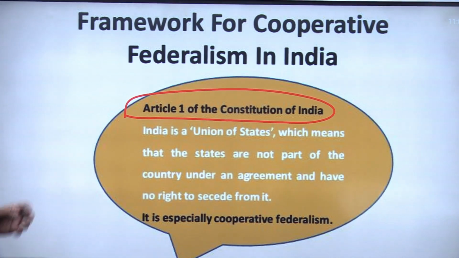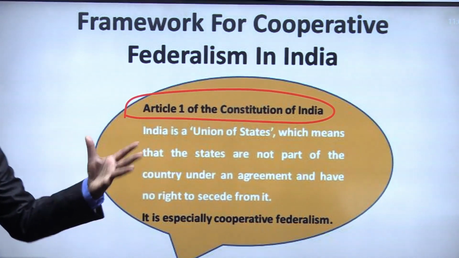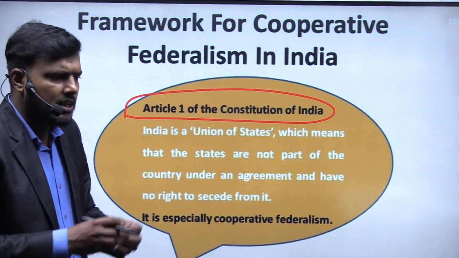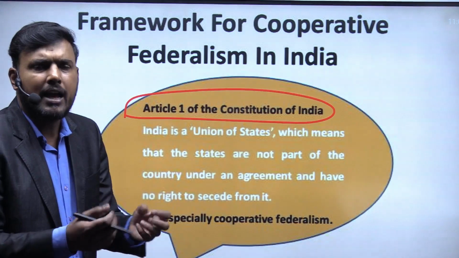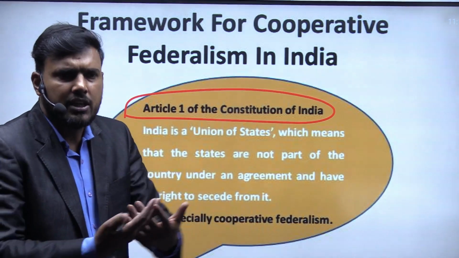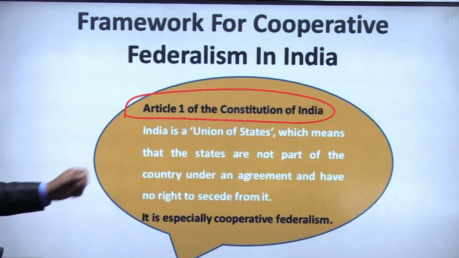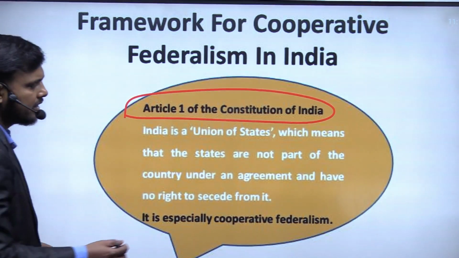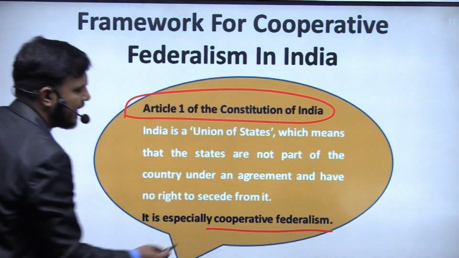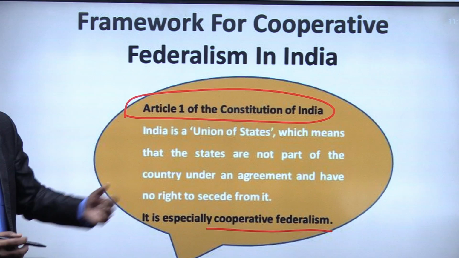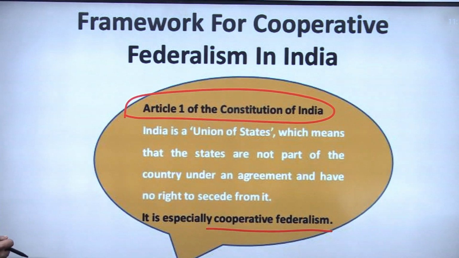It clearly says that India is going to be a union of states. That means different states come together, and by virtue of these states this Indian Union has existed. So that is a very key point for cooperative federalism. Article 1 is a clear-cut reference point.